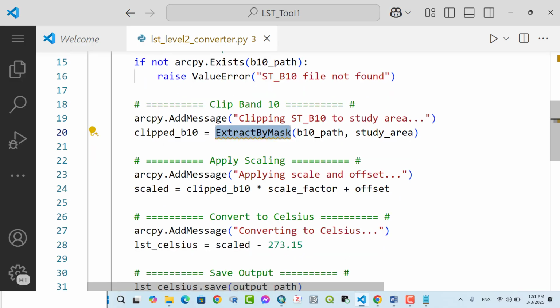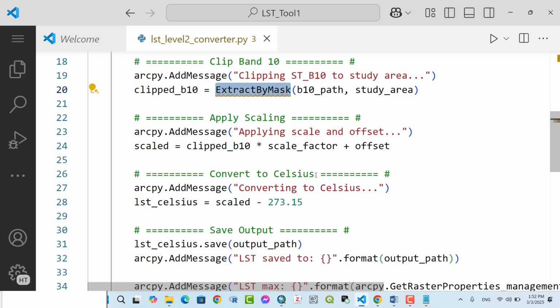Then, while the level 2 product of Landsat 8 is already converted to LST, it needs to be scaled. So apply scaling, arcpy.AddMessage applying scale and offset. Scaled LST equals clipped B10 multiplied by scale factor plus offset.